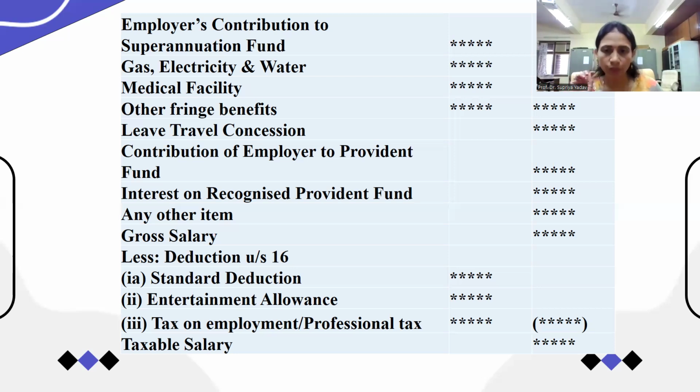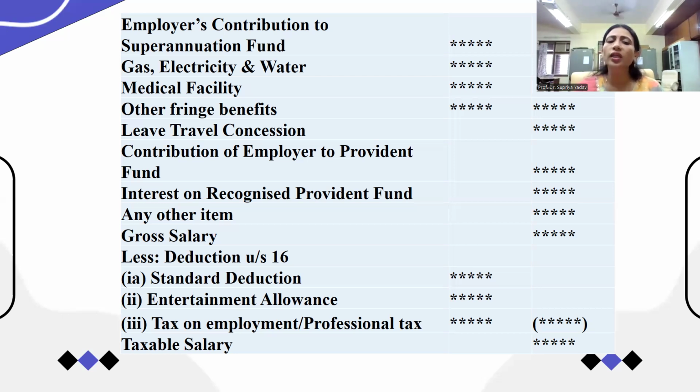for assessment year 2026-27, sorry, 2026-27 assessment year we will get this. So this is how the standard deduction works: some decided amount is deducted as a standard deduction, which is announced in the Finance Act itself. So next one is the entertainment allowance.